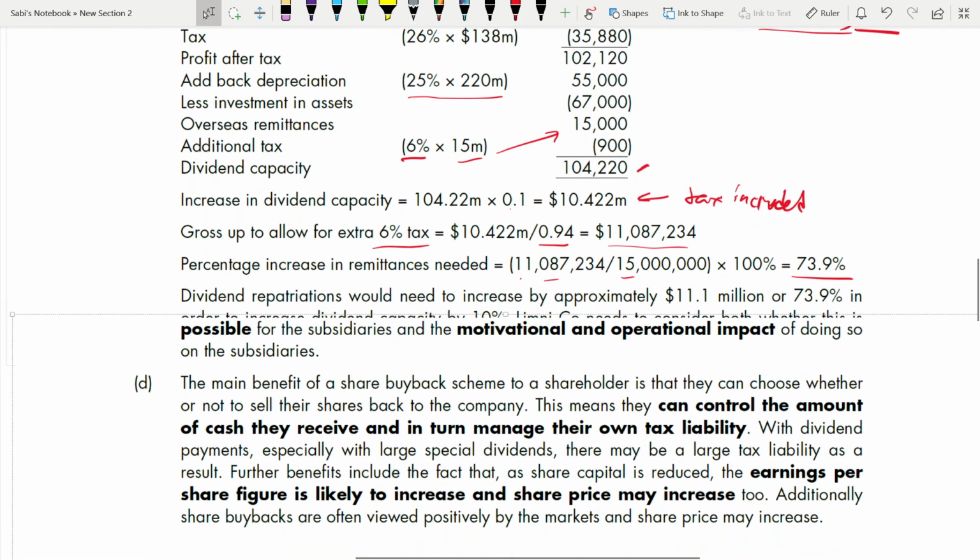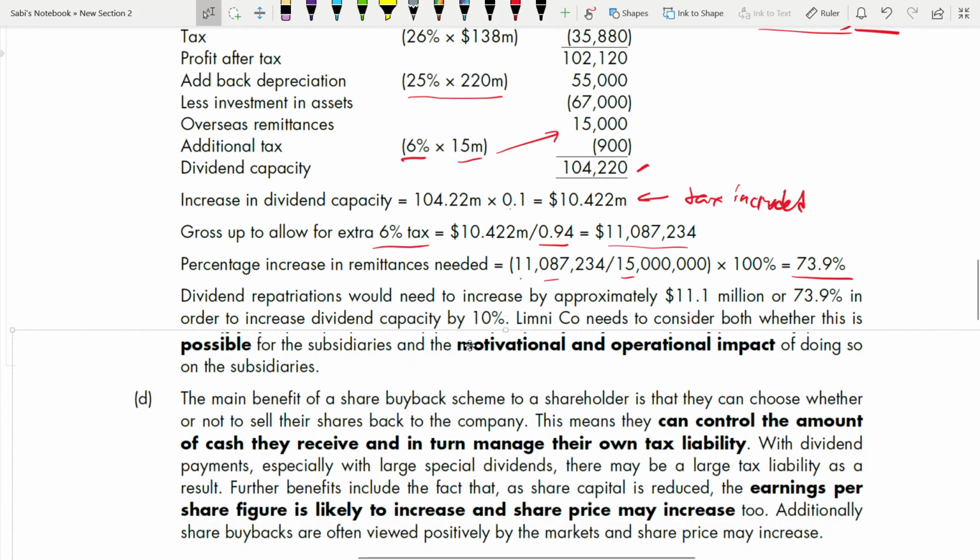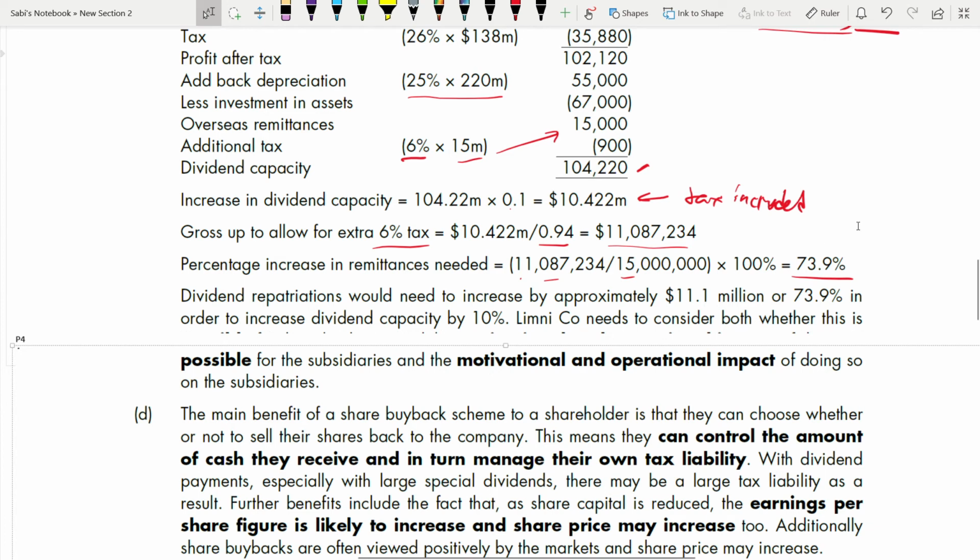Okay. So dividend remittances would need to be increased by approximately 11.1. They have basically rounded up this 11,087. So rather than writing the full amount, they are saying 11.1 million or 73.9%, in order to increase the dividend capacity by 10%. Right? Limni needs to consider both whether this is possible for the subsidiaries and the motivation and the operational impact of doing so on the subsidiaries.